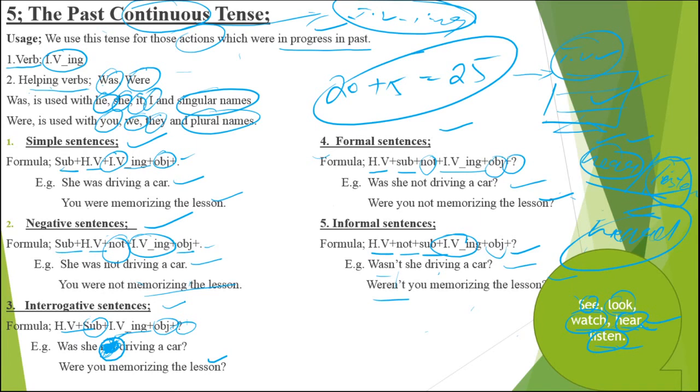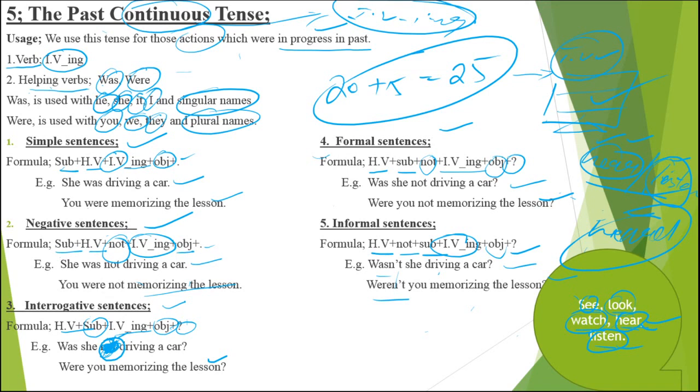Last word is listen. You listen to my lecture, you do not listen to my lecture. Do you listen to my lecture? Do you not listen to my lecture? Don't you listen to my lectures? You listened to my lectures, you did not listen to my lectures. Did you listen to my lecture? Did you not listen to my lectures? Didn't you listen to my lectures? You will listen to my lectures, you will not listen to my lectures. Will you listen to my lectures? Will you not listen to my lectures? Won't you listen to my lectures?